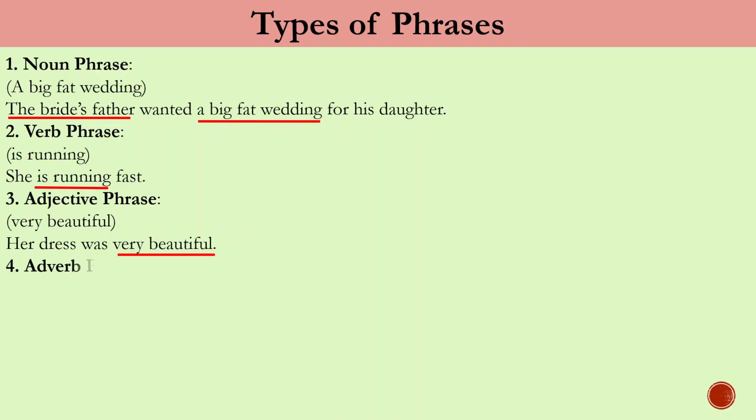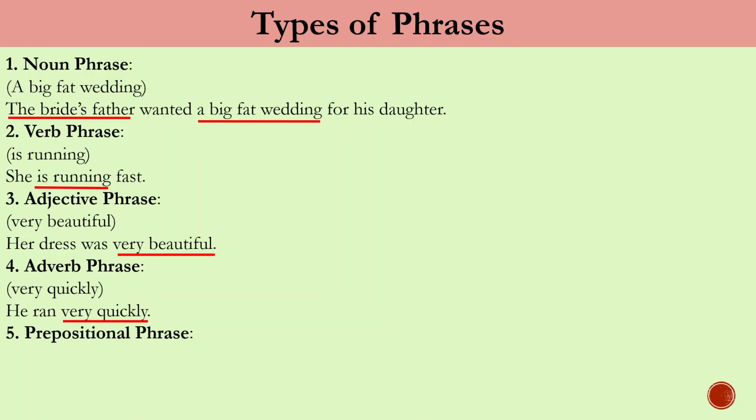Next comes adverb phrase, which acts as an adverb. For example, in he ran very quickly, the phrase very quickly is an adverb phrase that describes how he ran. Next, we have prepositional phrase. For example, in the park. Prepositional phrases are very easy to identify as they always begin with a preposition. For example, in the sentence they are playing in the park, the phrase in the park is a prepositional phrase.